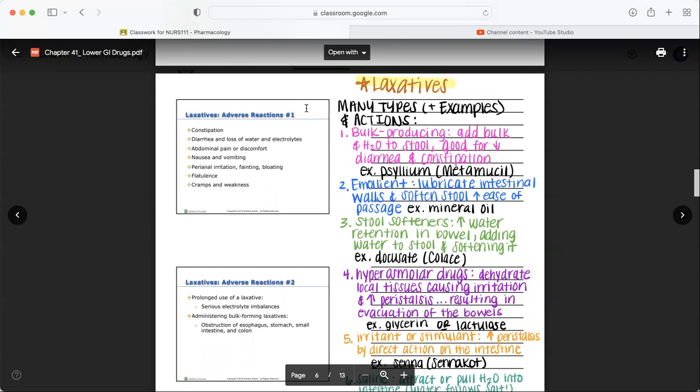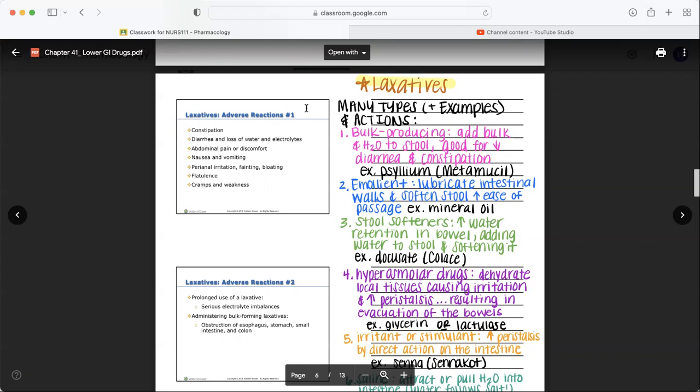Beautiful example of this, psyllium or psyllium husks, that's Metamucil. You mix it in a little bit of orange juice or water, which we're going to find out in just a hot second when we do ADPIE, and your client is able to use a bathroom. So that's great. We also have emollient laxatives. These really lubricate the intestinal walls and they help to soften the stool so that it can just slide on out. So things like mineral oil, right? Mineral oil lubricates it, makes it kind of slick, and that stool slides right out.